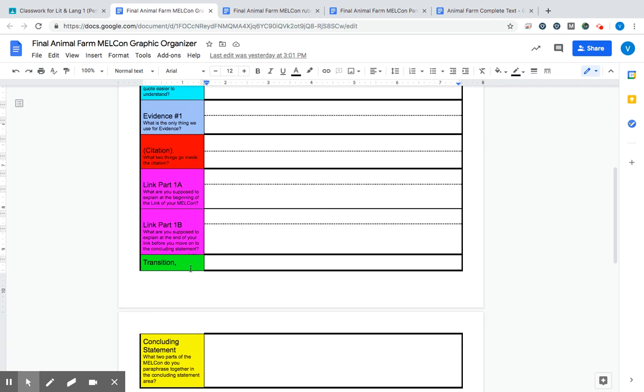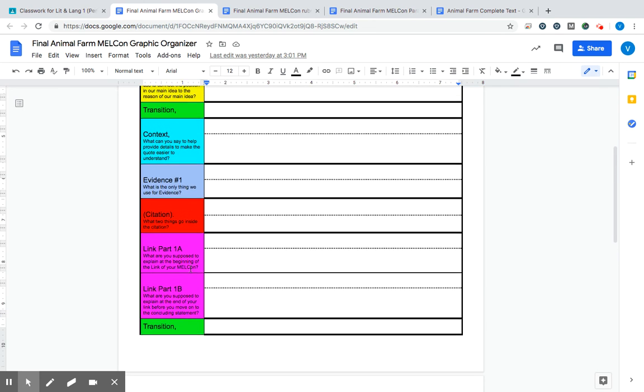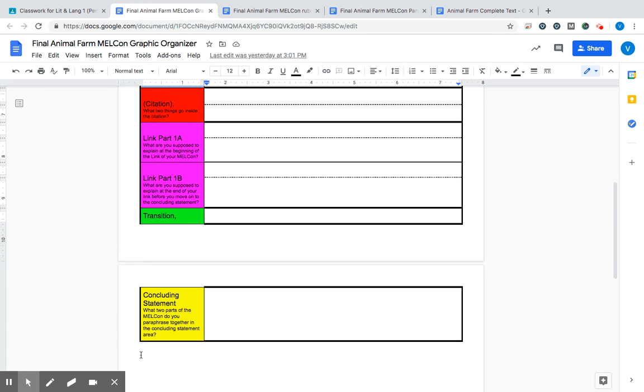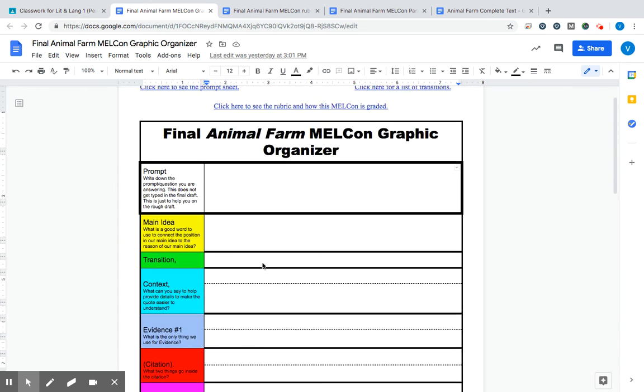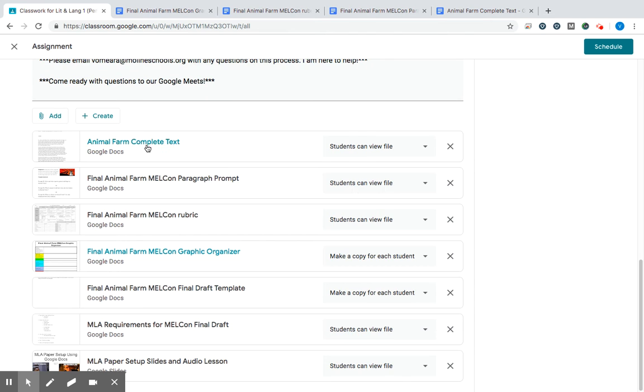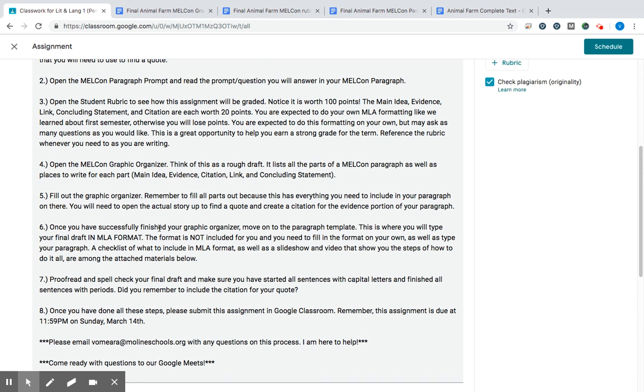We've talked about these before. We'll probably review them at some point this week as well. But just know that you need to complete everything on here. This is a rough draft, and this is all the components that we are looking for. So you need to complete this, hopefully by the end of class on Wednesday at the latest. After that, you're going to move on to your paragraph template.